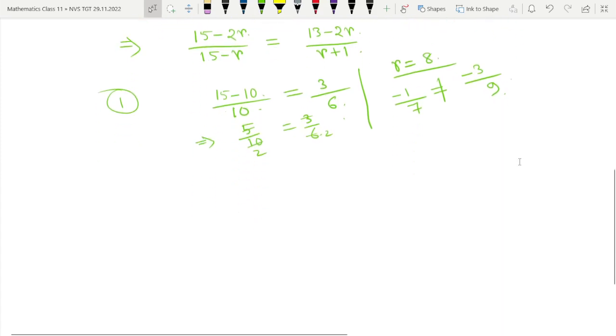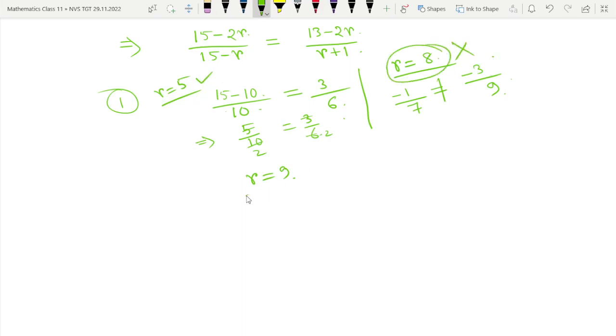Now r is equal to 9. r is equal to 5 is satisfying, r is equal to 8 is not satisfying, and now r is equal to 9. The left hand side will become 15 minus 18, minus 3, divided by 9, 15 minus 9 means 6, is equal to 13 minus 18, minus 5, divided by 10.